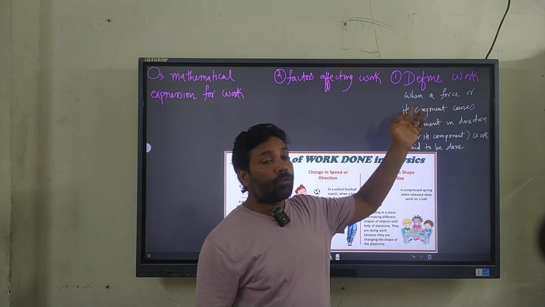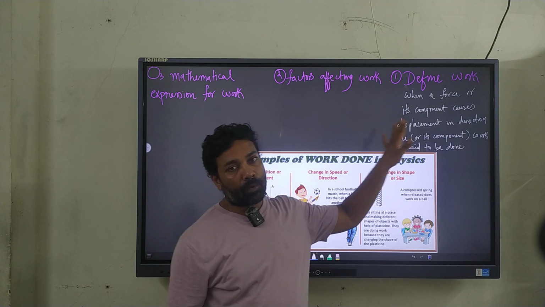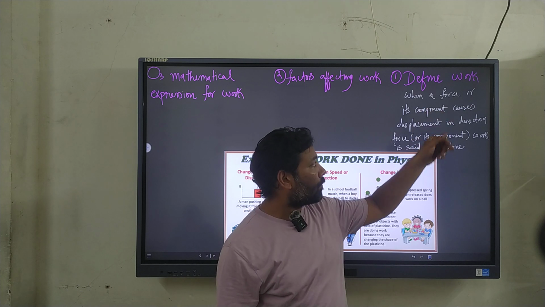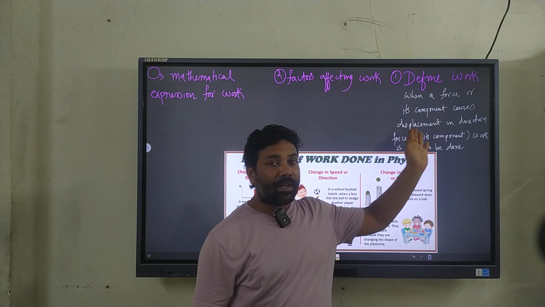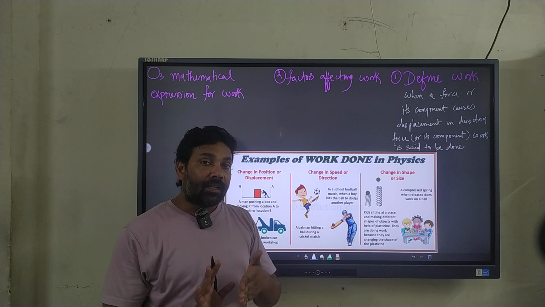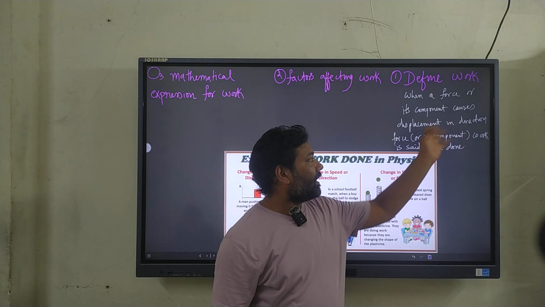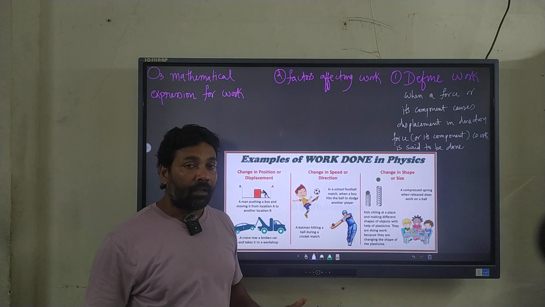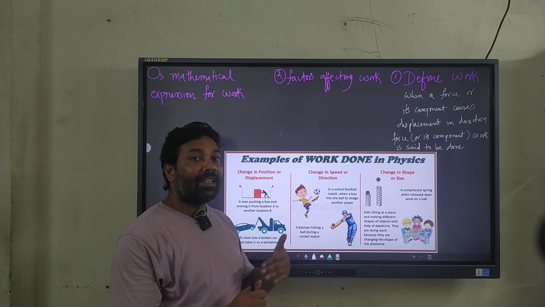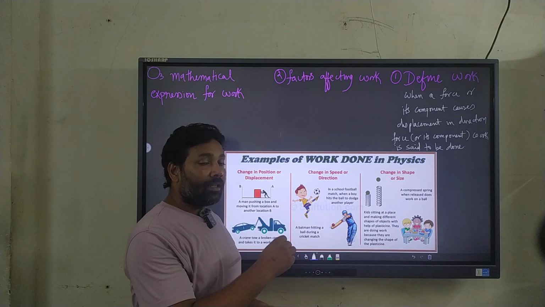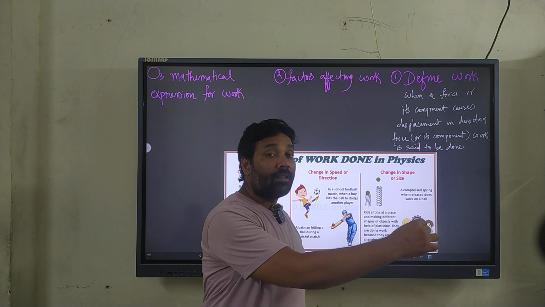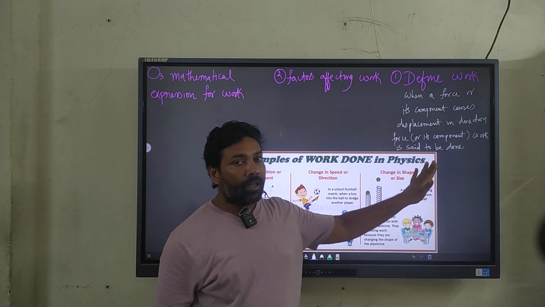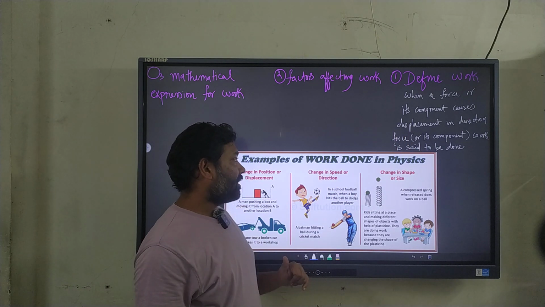So define, we have force or its component. The work component holds importance. We have another topic in which we will be discussing what exactly we mean by its component, right? Causes displacement, the object changes its position from one to the other, in the direction of force or in the direction of its component, we say the work is done. So in terms of physics, when the object gets displaced, it was here and now it gets displaced here in the direction of the force, then we say the work is done. That is a theoretical explanation, and then we also have a mathematical expression.